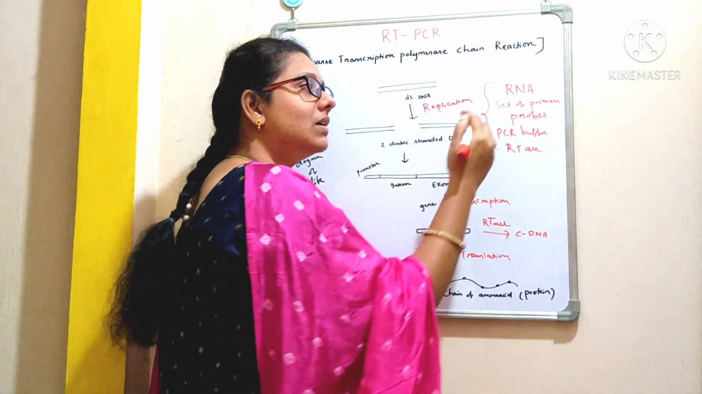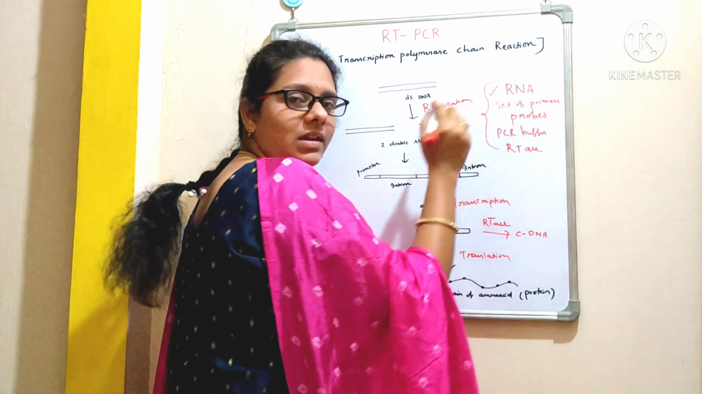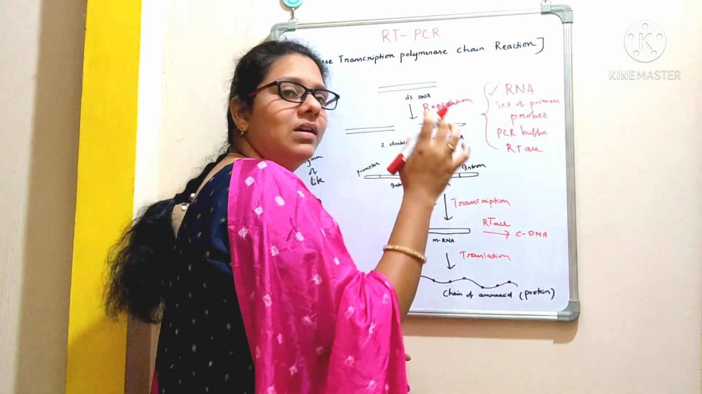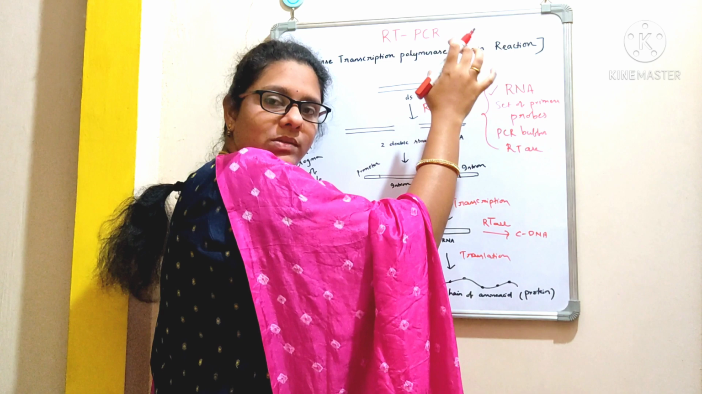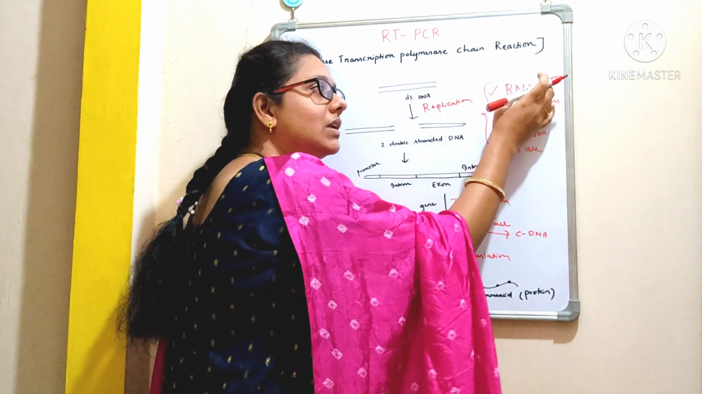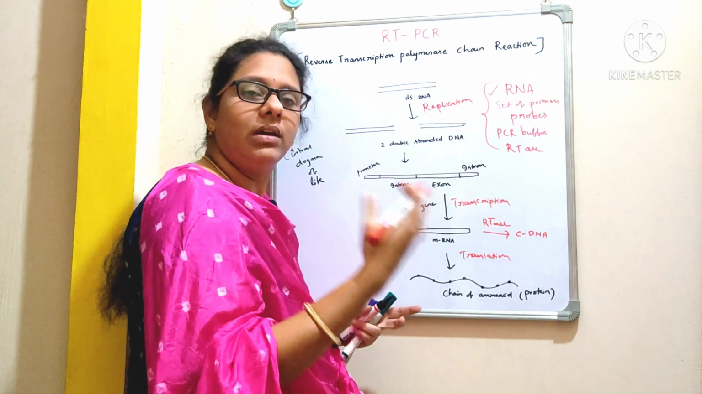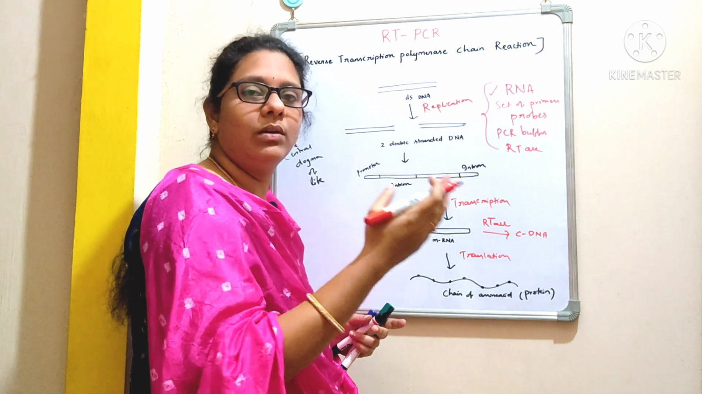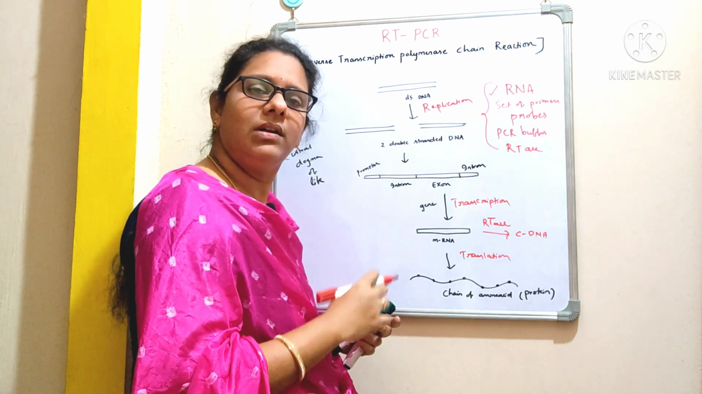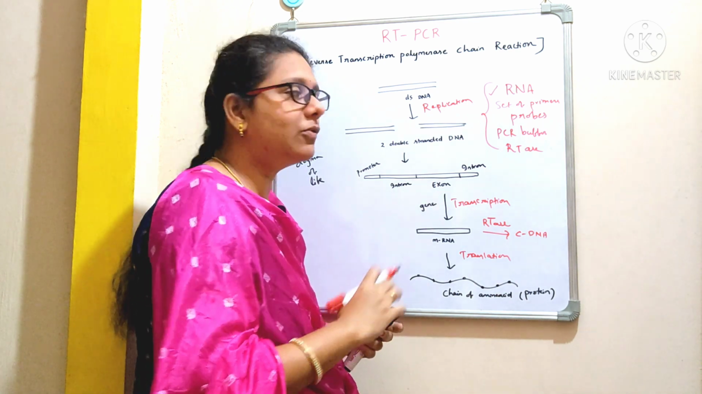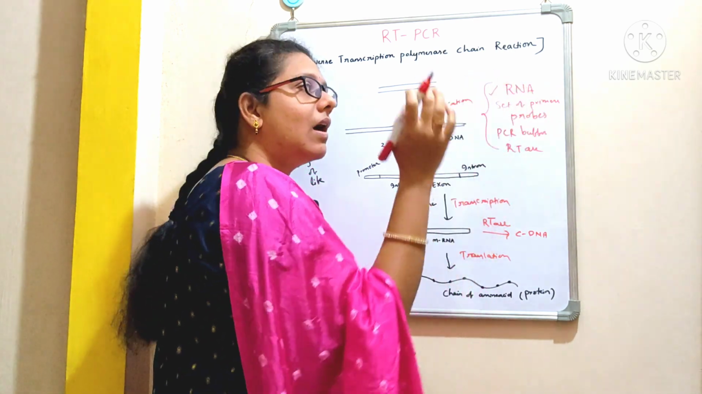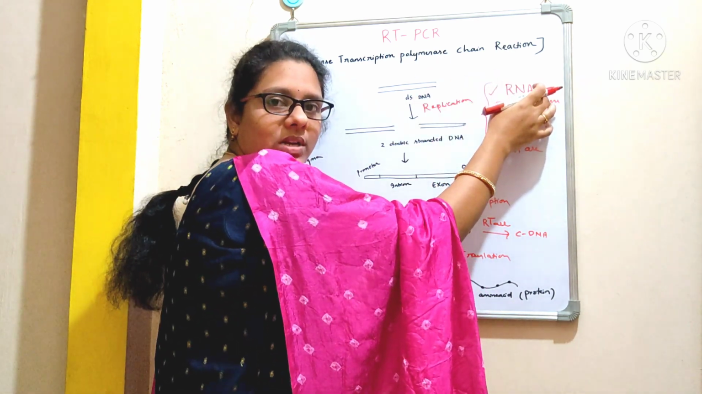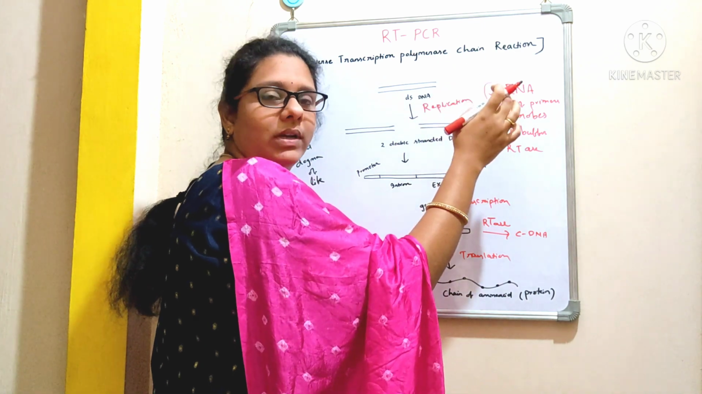So instead of DNA, RNA is the starting material. If we want to carry out this procedure, first we need to isolate the RNA. You can go with any of the methods: either the phenol chloroform extraction method, or you can directly use a kit method for the extraction of RNA. I have made a video on extraction of RNA. Please go through that video.